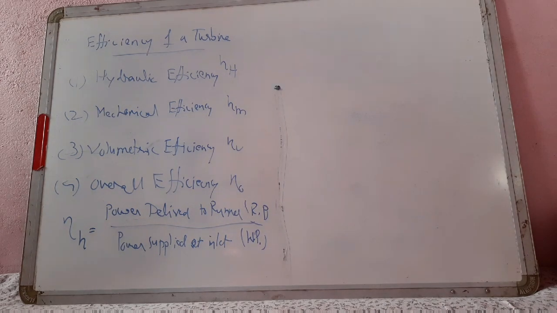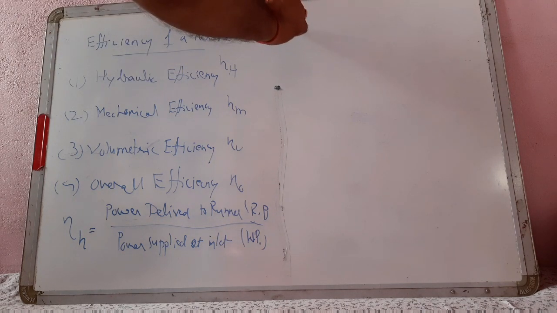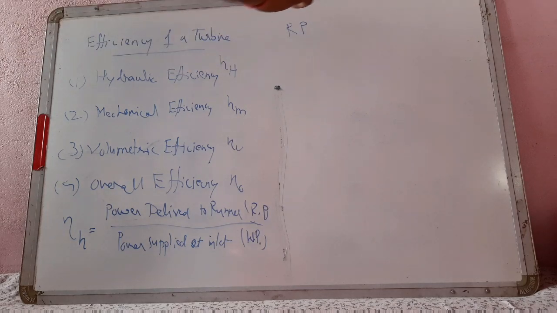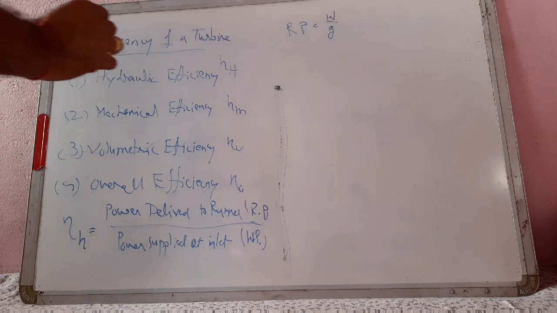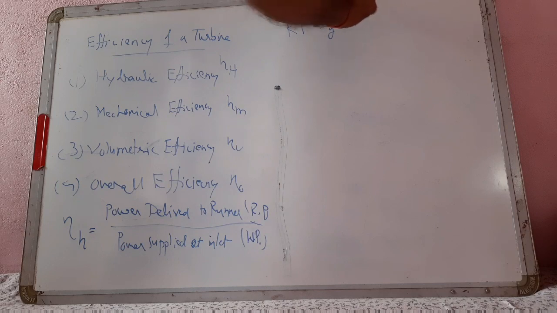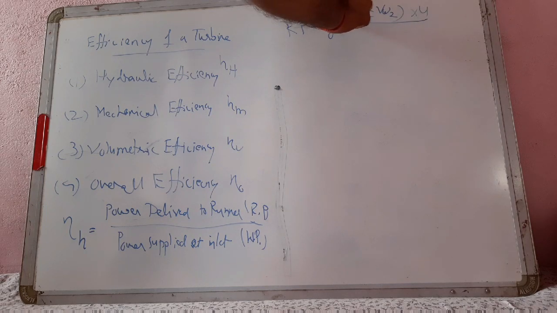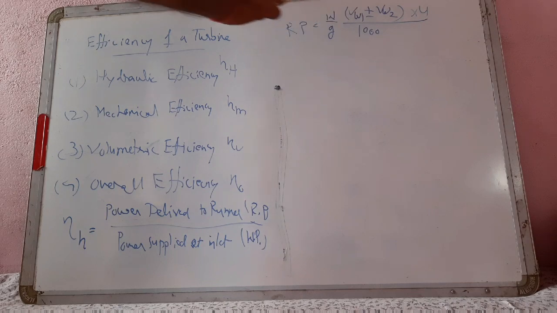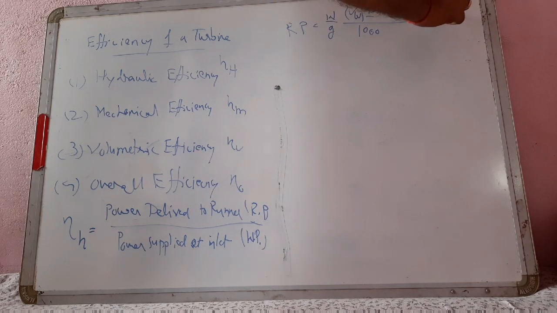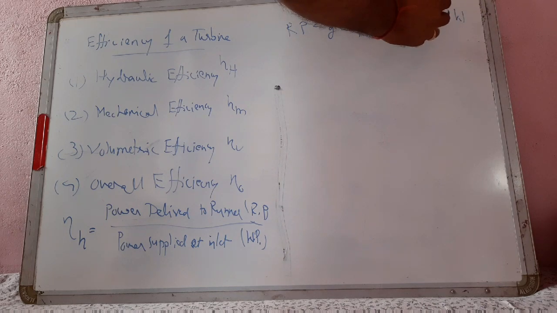So where RP is power delivered to runner, or runner power, RP is equal to W by G, VW1 plus minus VW2, into U, divided by 1000 for kilowatt.